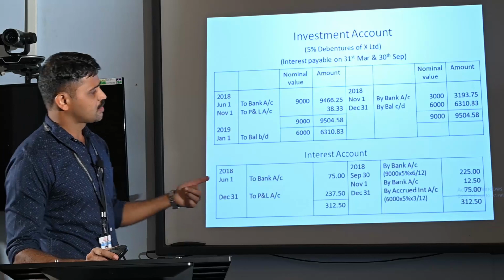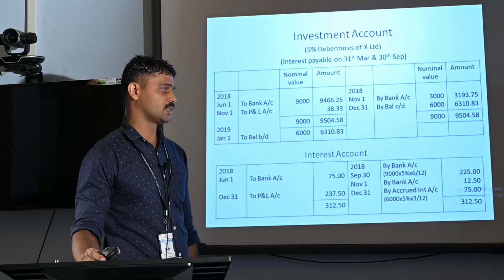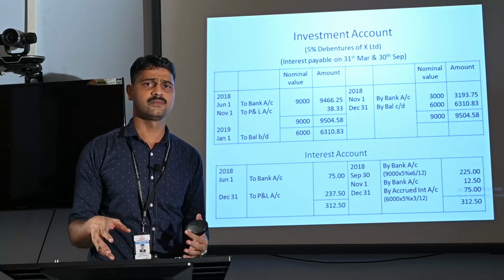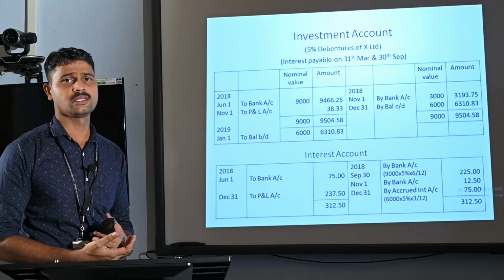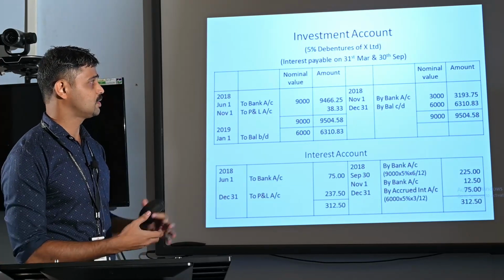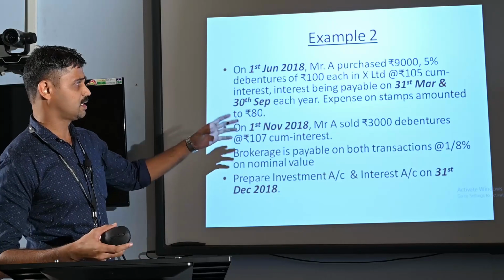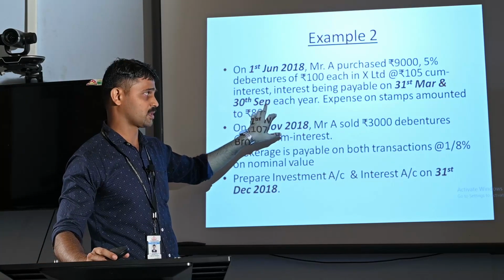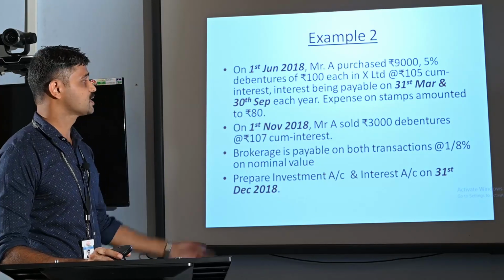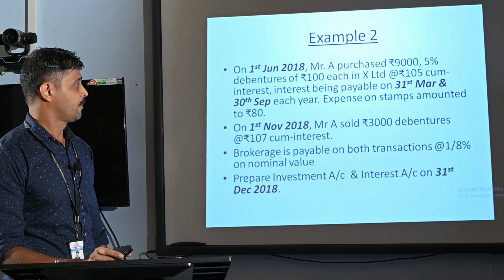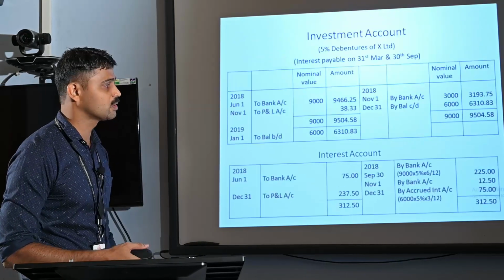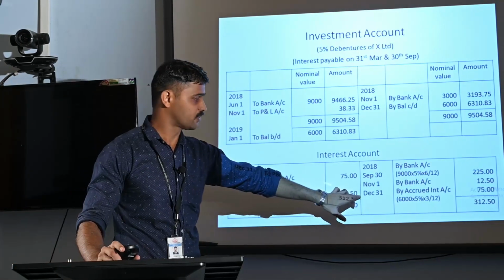In the same way, here also we are passing one more entry on December 31. As we discussed earlier, sometimes there may be a difference between the interest due date and the date of closing the account. Here the interest is due on 30th September, but the account has been closed on 31st December. So there is a period of 3 months, October, November and December. 3 months interest is accrued on the investment till 31st December.